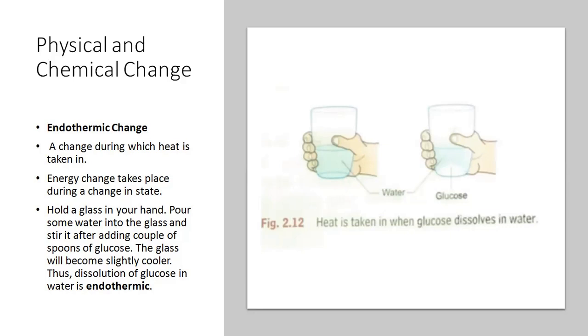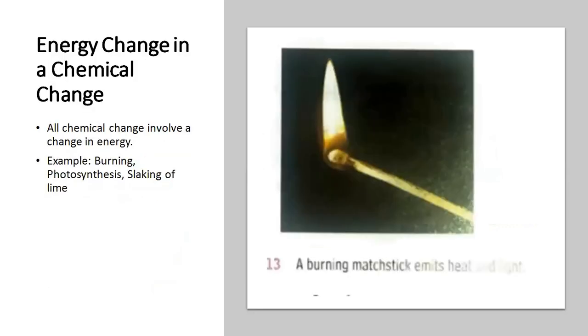Thus, the dissolution of glucose in water is an endothermic change, in which heat is taken in. So we hold the glass in our hands, pour some water into it and put in some glucose. After some time, we will see that the glass is cooler. That is an example of an endothermic change.